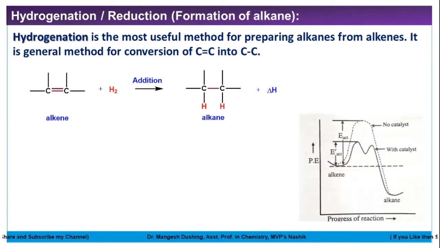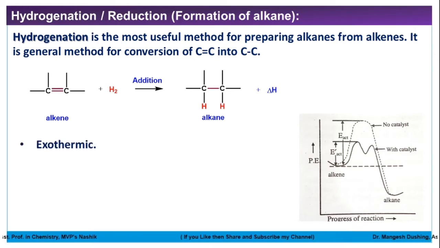Friends, this is the potential energy change versus progress of reaction. You can easily see why a catalyst is required, because without a catalyst the activation energy will be higher. So to minimize the activation energy of the reduction reaction, we have to use a catalyst. Then the activation energy will decrease, the reaction will be faster, and the reaction will be completed in a shorter time. Friends, a very simple reaction: the double bond is converted to a single bond, each double-bonded carbon will get a hydrogen, and this is syn addition.